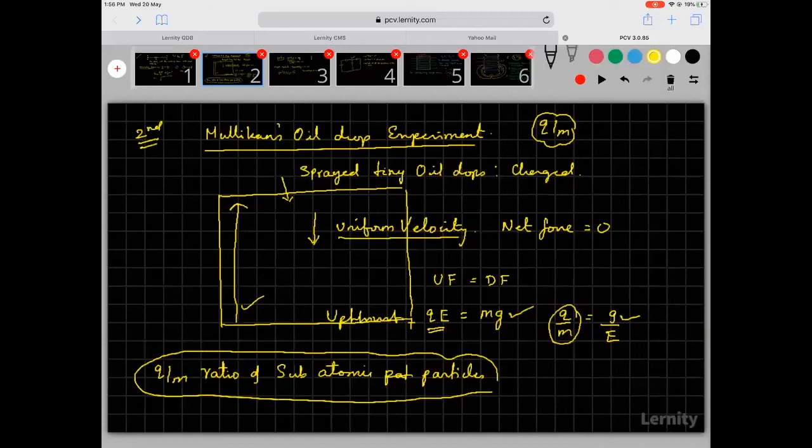After some time we see that the oil drop falls down with a constant velocity. That is the time where the net force is 0.